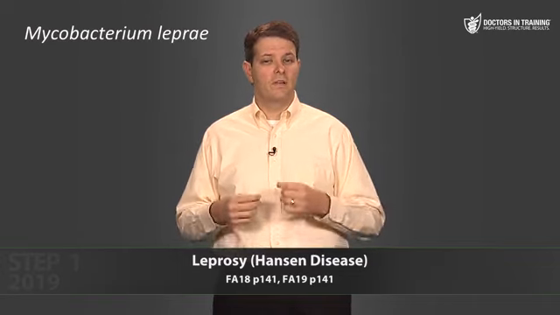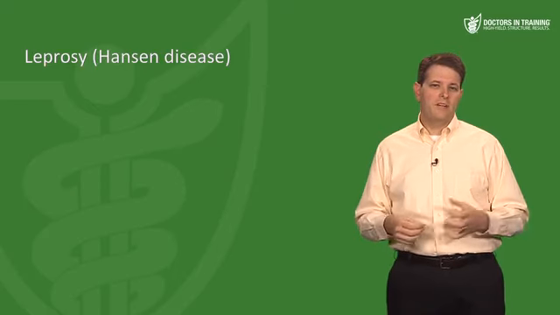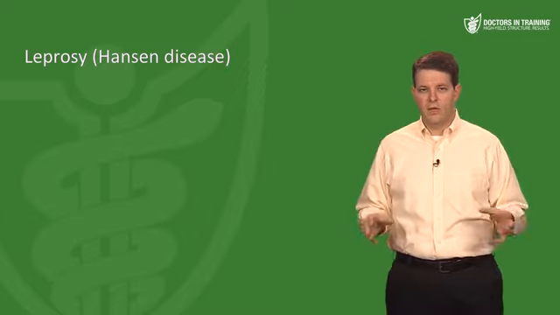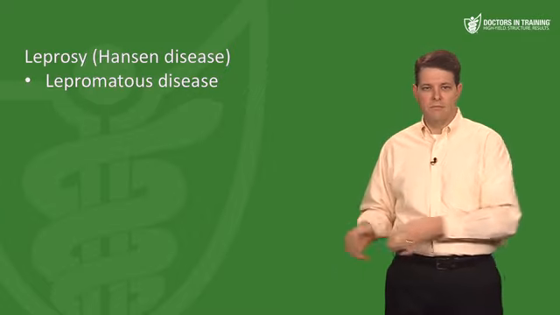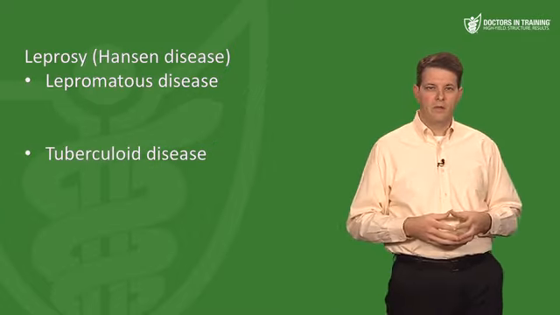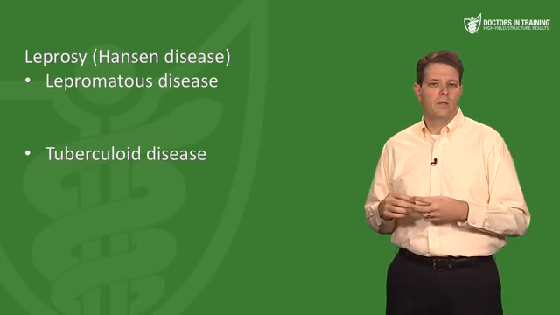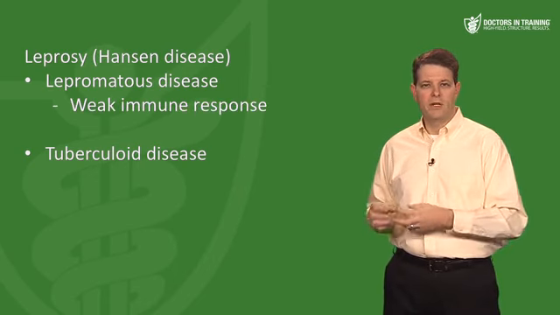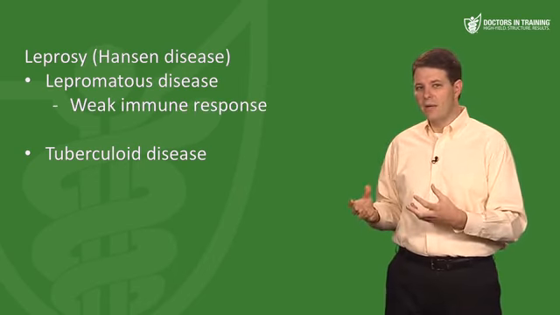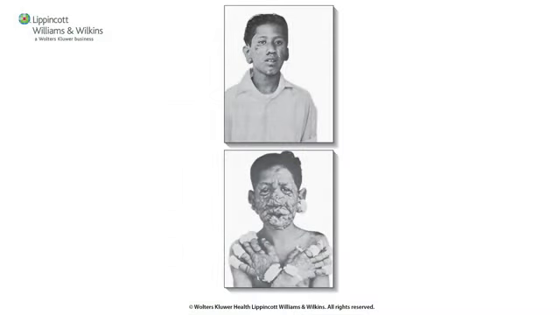Our last mycobacterium is Mycobacterium leprae, which causes Hansen's disease, or the old-fashioned name is leprosy. So this mycobacterium likes to infect the peripheral nerves and the skin. Now, leprosy exists as a spectrum of disease, with lepromatous disease on one end and tuberculoid disease on the other end. So lepromatous disease occurs when there's a weak immune response to the mycobacteria, and the skin lesions have a lot of mycobacteria organisms in them. So these patients often have diffuse and disfiguring disease like you see here.